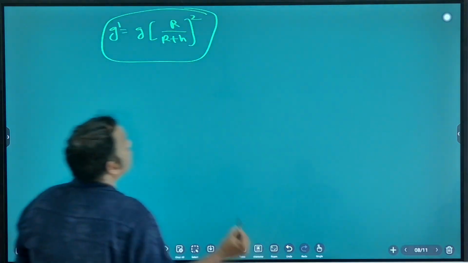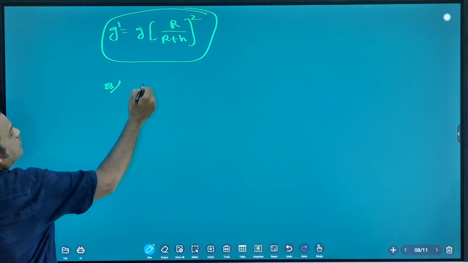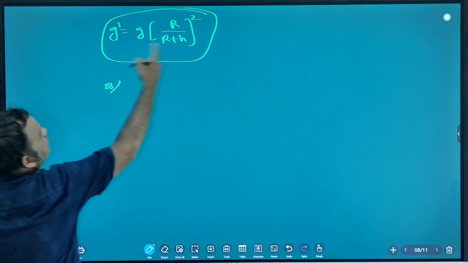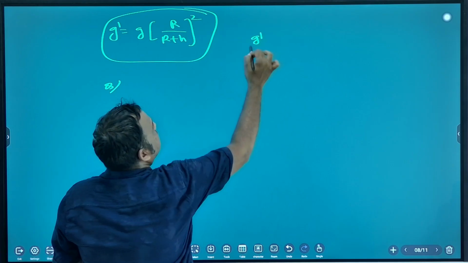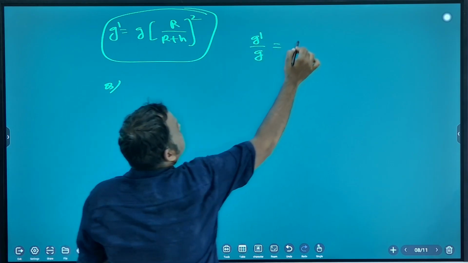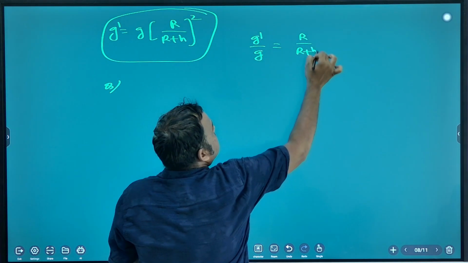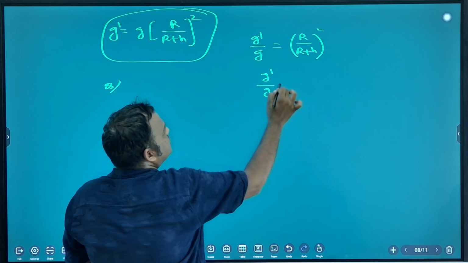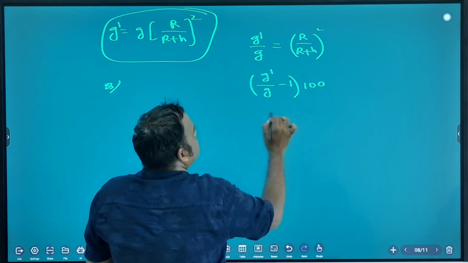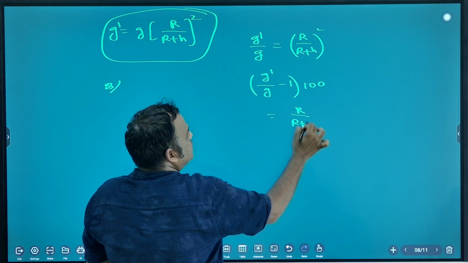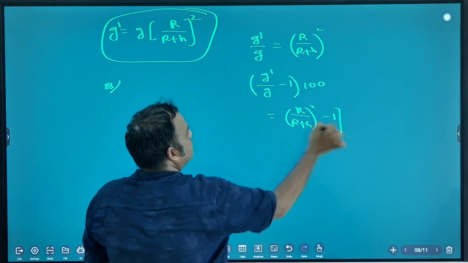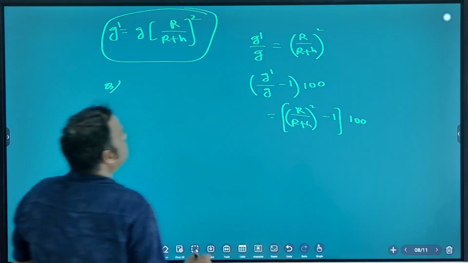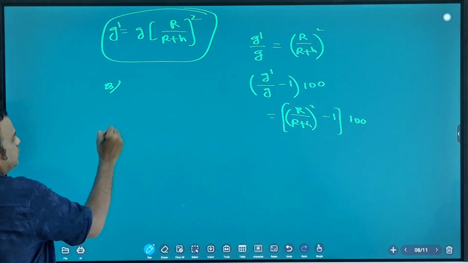Write down the question. You can also find g dash by g: it is (R by R plus h) whole square. Percentage change you can also find: (g dash by g minus 1) into 100. So it will be ((R by R plus h) whole square minus 1) into 100.